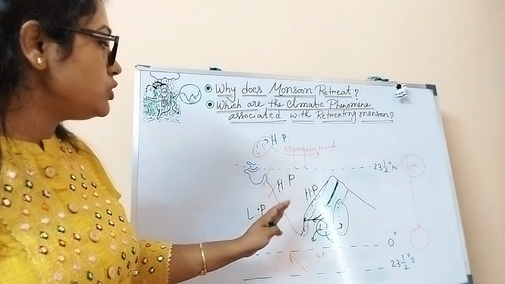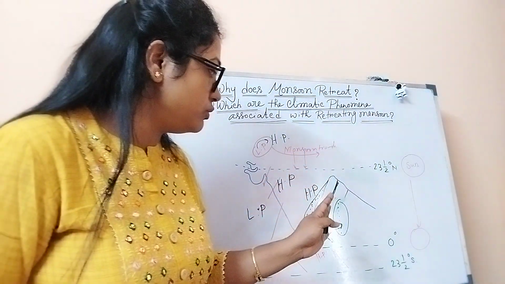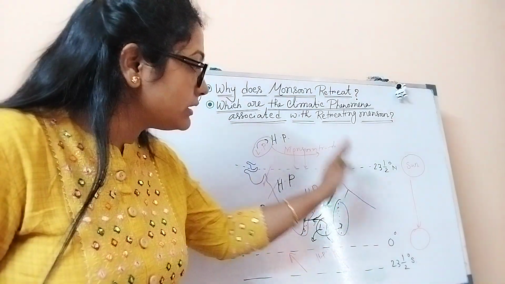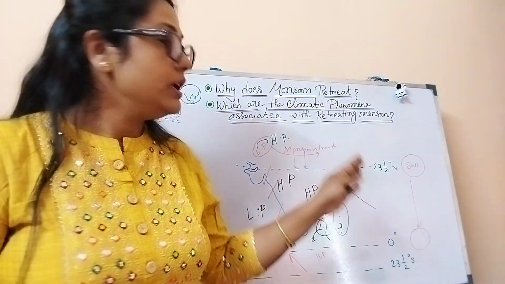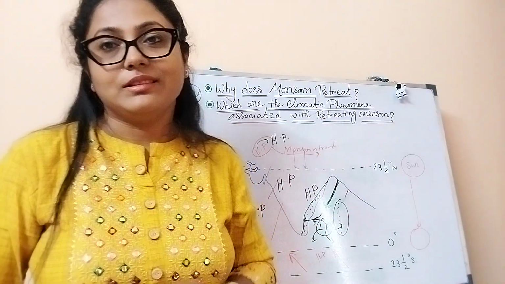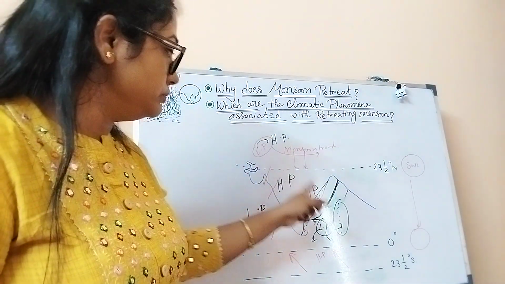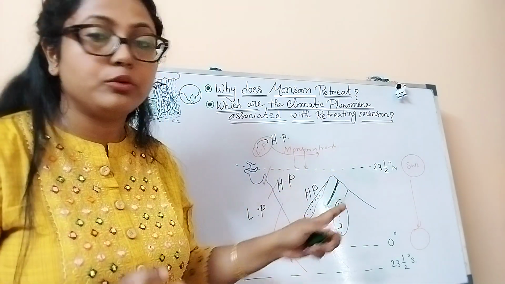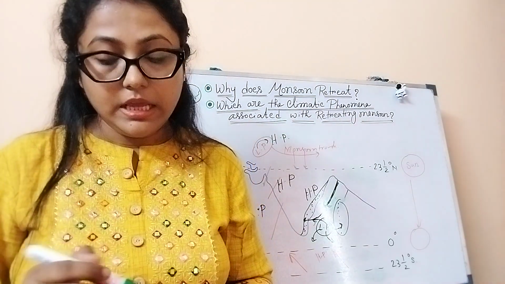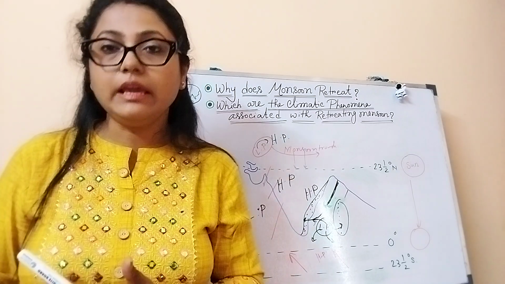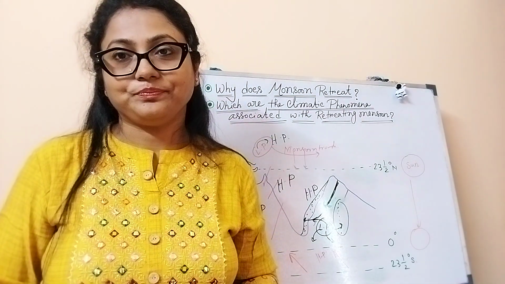Then we learned in which direction the retreating monsoon blows, and which are the climatic phenomena associated with this retreating monsoon season. The tropical cyclone with rainfall and your October heat. This is very important. These two phenomena are mainly what we can observe during this retreating monsoon season.